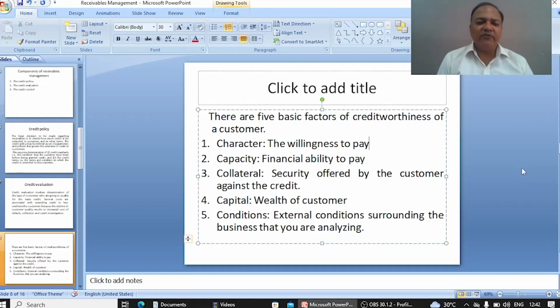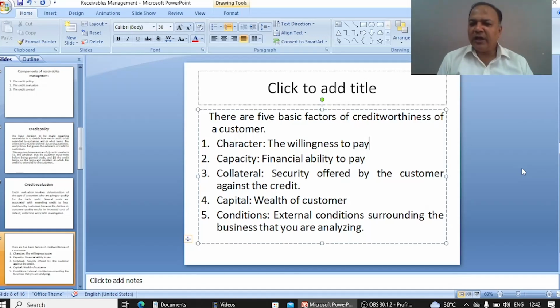And sometimes, if a customer doesn't have any type of bank loan, but has a credit card, then a credit card statement will be sufficient to show